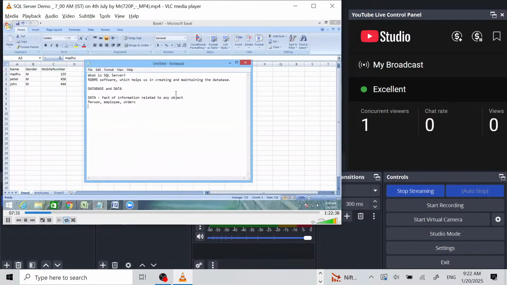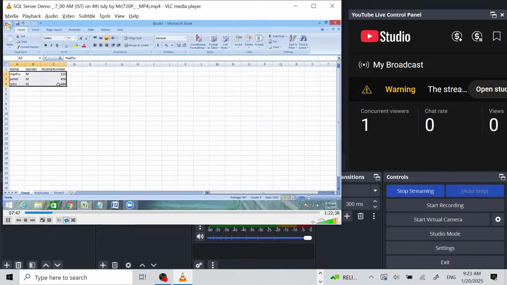Data is a fact of information related to any object. So here the object is a person. The object can be anything: orders, employee, locations, and different departments. So this collection of data is called a database. Database is nothing but a collection of data related to a particular object.